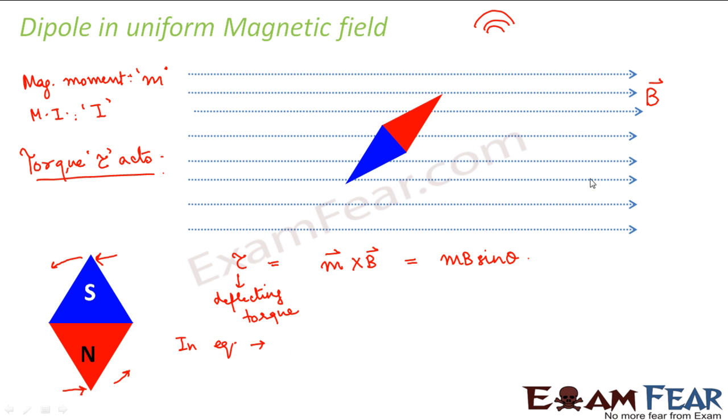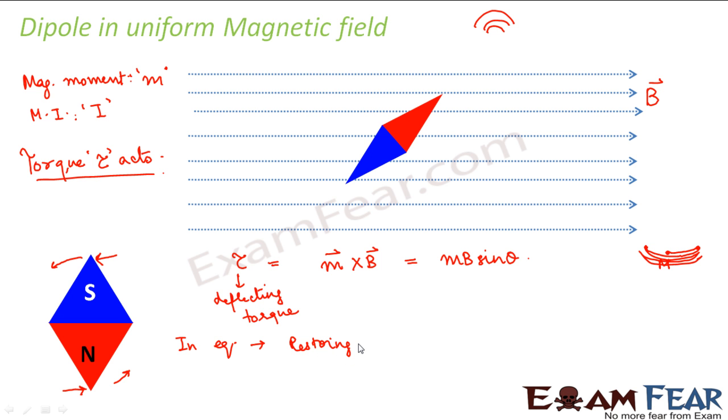What do you mean by oscillation? It means that it is oscillating about its mean position. If this is its mean position, it is going to the extreme position, coming back to the mean position, again going, coming back. So it is like back and forth motion. So there is one torque, the deflecting torque, which makes it get deflected from its mean position. But there is another torque called restoring torque, which is asking it to come back to its original position, right? So there is a restoring torque as well.